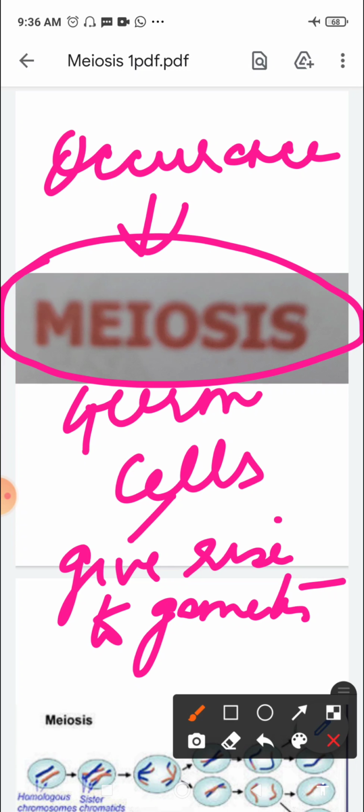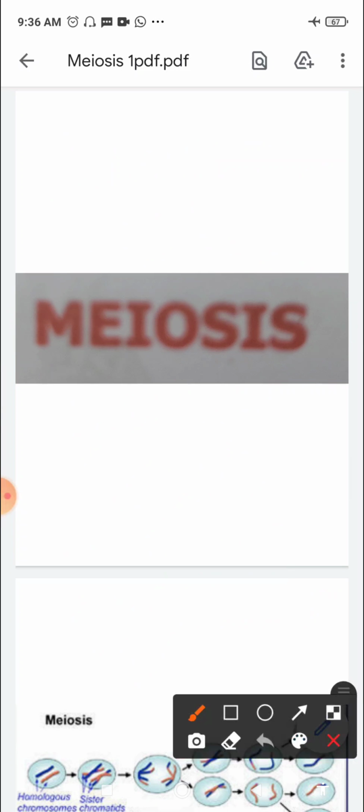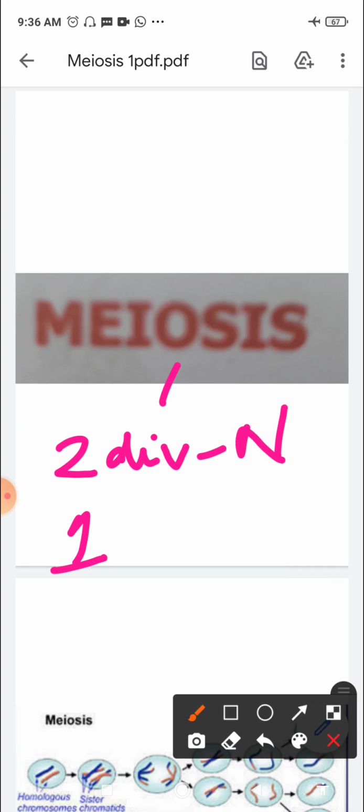How? Because of the frequent reorganization of genetic complement. Now when we study, you will see how the genetic complement reorganizes itself, right? It is a special type of cell division where a diploid cell divides into 4 haploid cells, right? Now meiosis involves 2 divisions of the nucleus and 1 division of chromosomes, right?